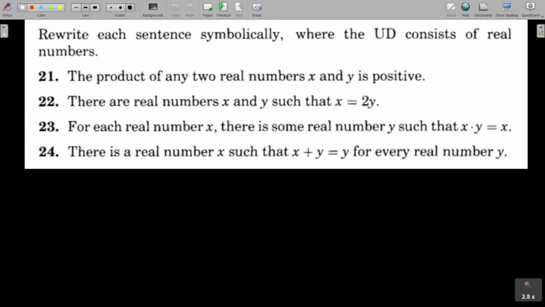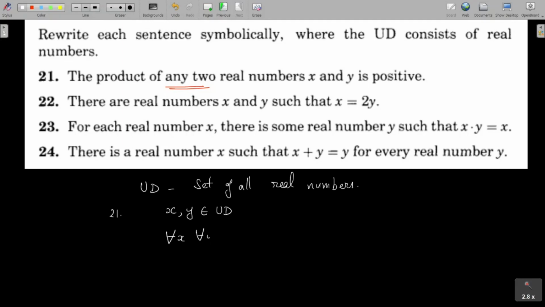Let us go through some more problems involving quantifiers. Rewrite each sentence symbolically where the universe of discourse consists of real numbers. So here the universe of discourse is the set of all real numbers. Problem 21: the product of any two real numbers x and y is positive. So we have to take two real numbers x and y from the universe of discourse. The quantifier used is any two, that is, we have to write for every x and for every y.